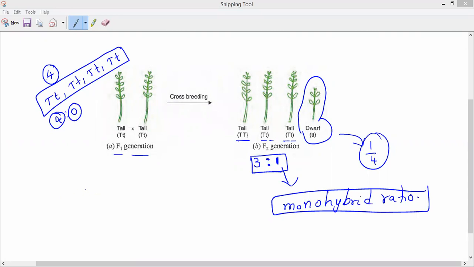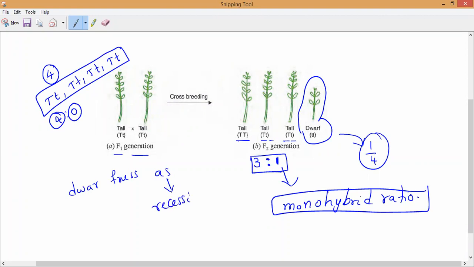That is what you need to note down: Mendel called the repressed trait of dwarfness a recessive trait and the trait of tallness the dominant trait. That is completed, Ashika, Harini.